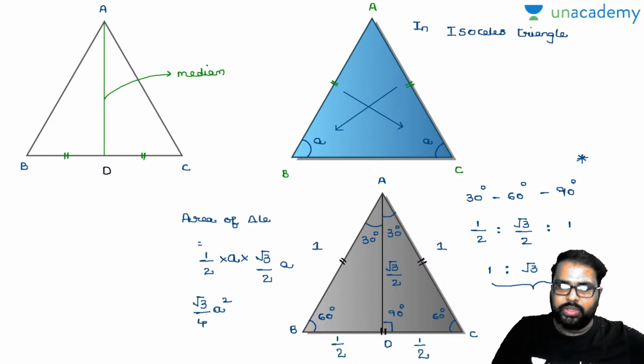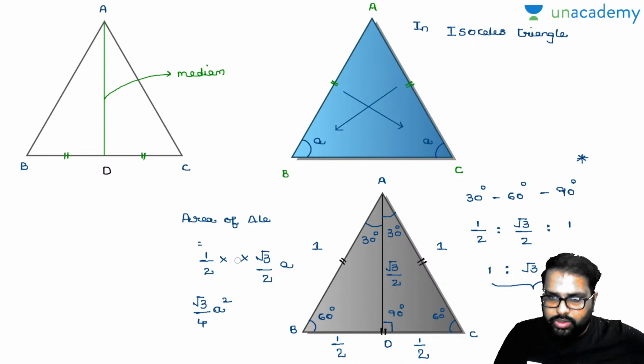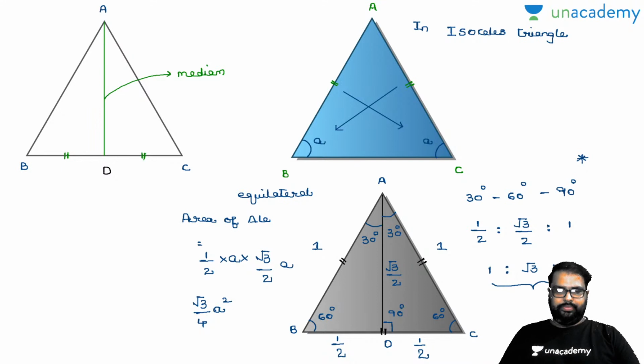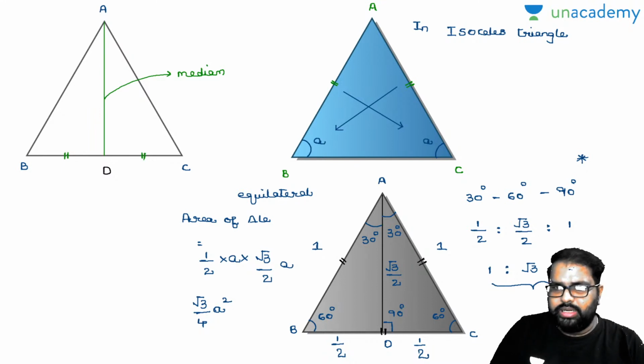Am I right or wrong? Please let me know yes or no. I'll write it down again. This is how you frame the area of an equilateral triangle. Is it clear?